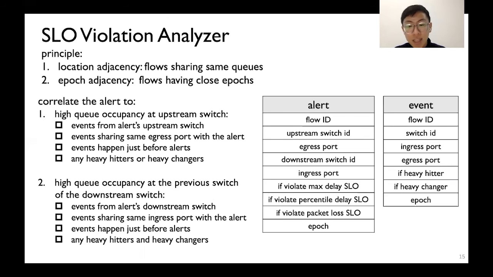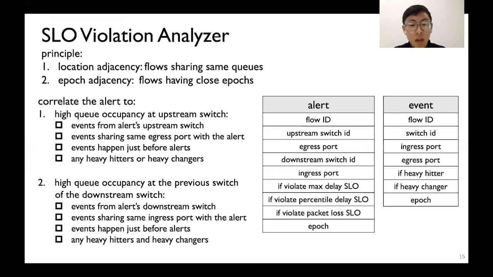Having collected alerts and events, the analyzer has to link certain events to the alert. There are two principles about the correlation. The first one is location adjacency. Heavy hitters and changers need to share the same queues with the selected flows whose SLOs are violated. The second one is epoch adjacency. The epochs of heavy hitters and changers should be close to those of the selected flows.